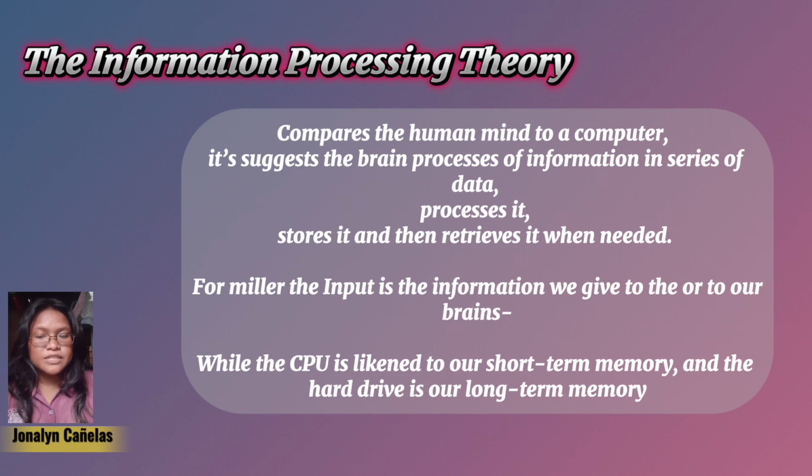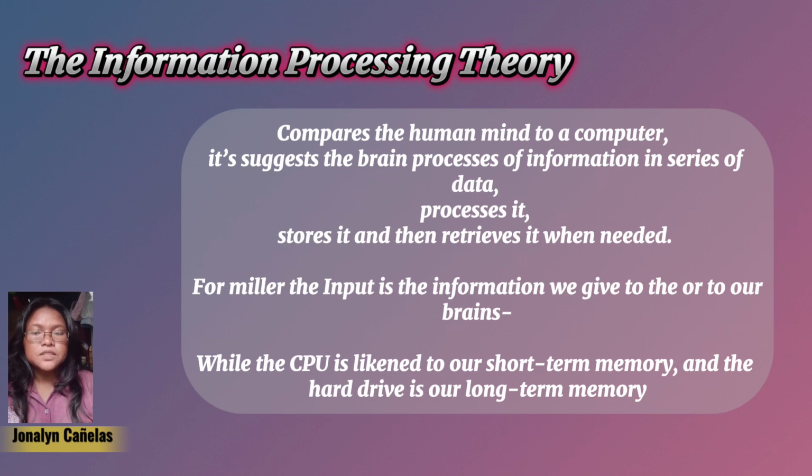The second one is processing. The brain analyzes and makes sense of the information. The third one is storage. Important information is saved in memory like saving a file. The fourth one is retrieval. We recall or use that information when needed, like opening a saved file.